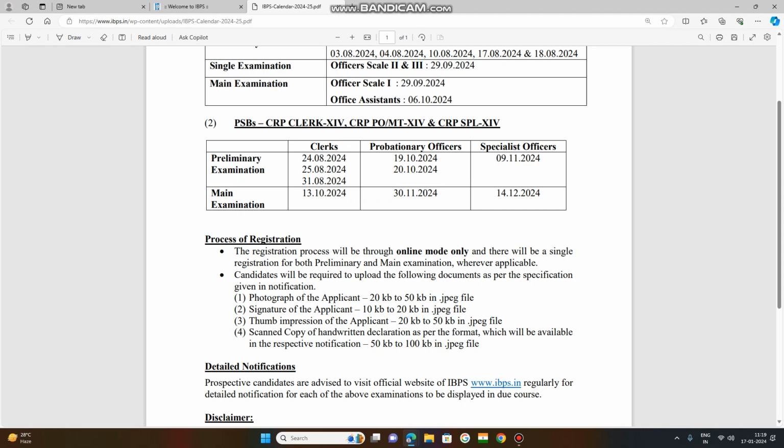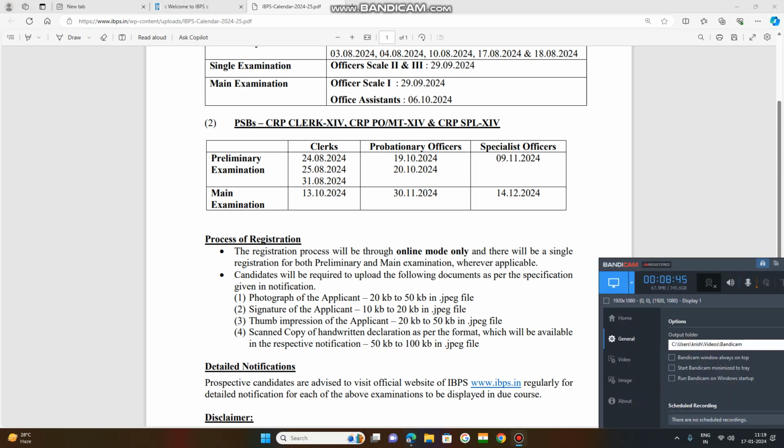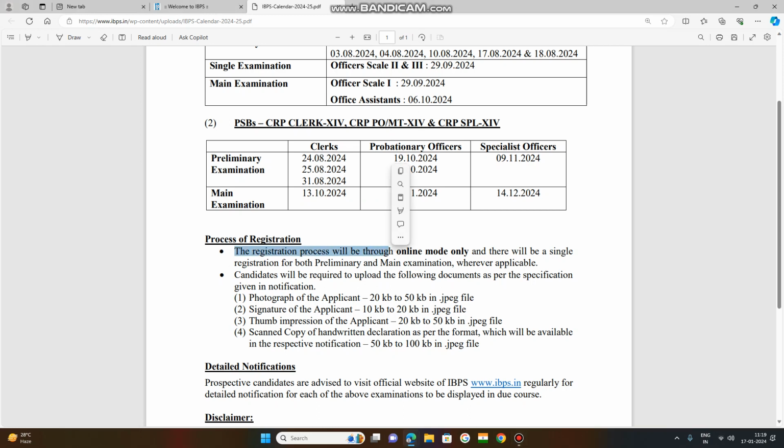So the registration process will be through online mode only. Nowadays everything is online. Once it is online, it is transparent.